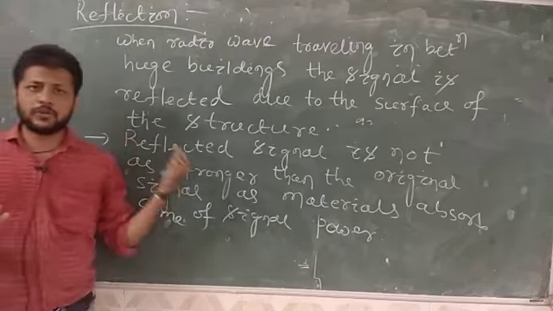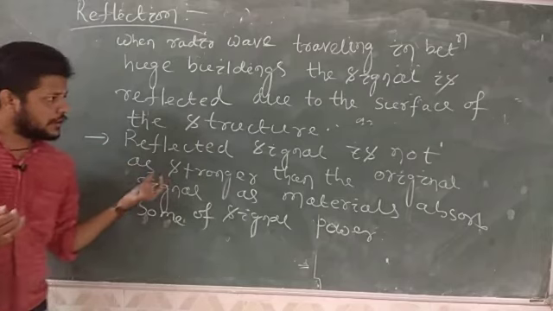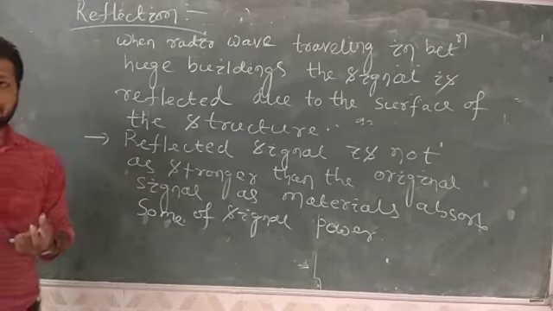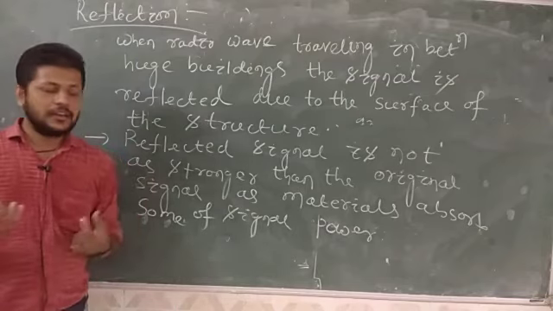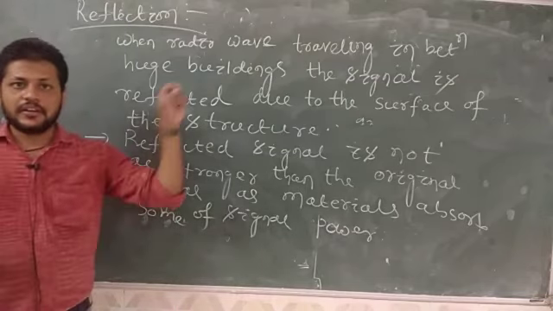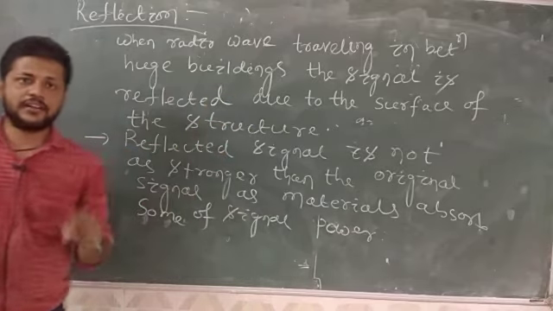But due to this reflection, some of the electromagnetic waves are absorbed by the material, that is, your power gets absorbed by this material, and the strength of the signal decreases while it is reaching the receiver antenna.